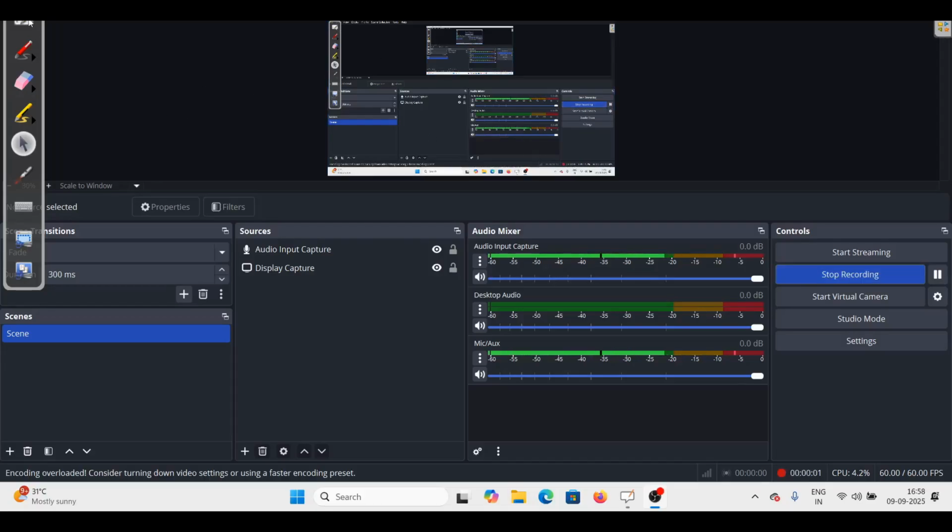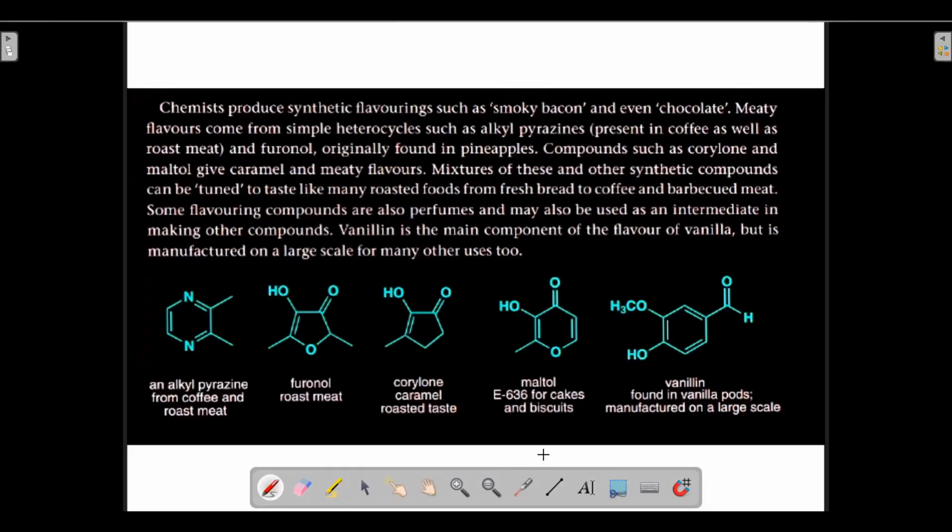Let's move on towards our next paragraph from Clayden book. Chemists produce synthetic flavoring such as smoky bacon. So chemists, that is the chemistry persons, they produce synthetic flavoring such as smoky bacon. What does it mean by smoky bacon? What is bacon? Bacon means pig's meat.